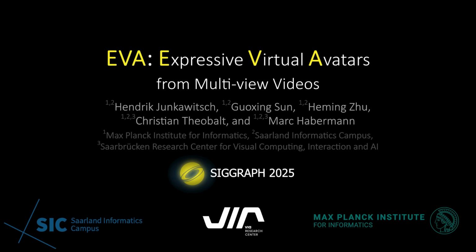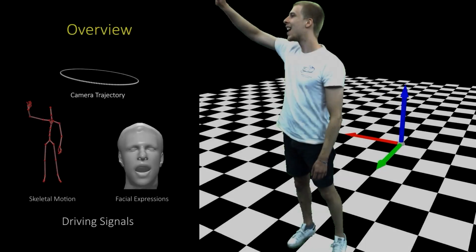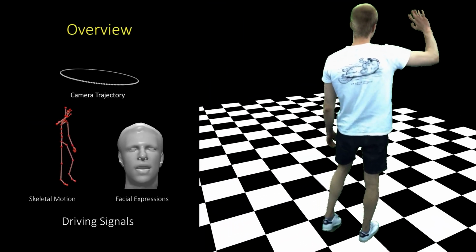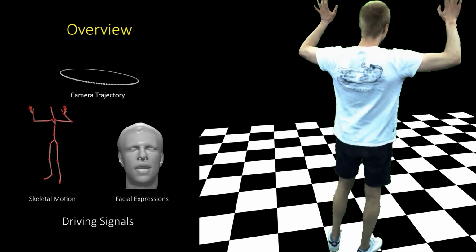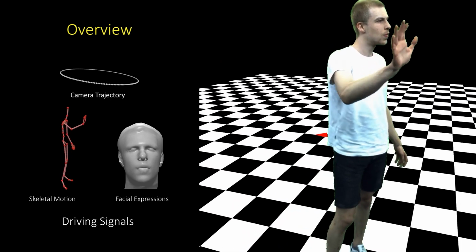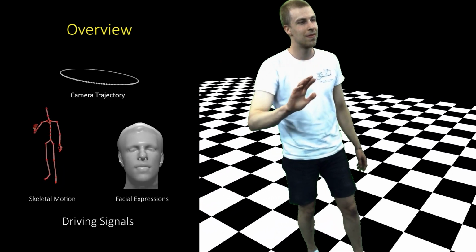In this work, we introduce Expressive Virtual Avatars, an actor-specific, fully controllable and expressive human avatar framework. Our method takes an arbitrary camera trajectory, skeletal motion for precise control over body pose and hand gestures, and expression parameters, to render high-resolution images of an actor in real time.